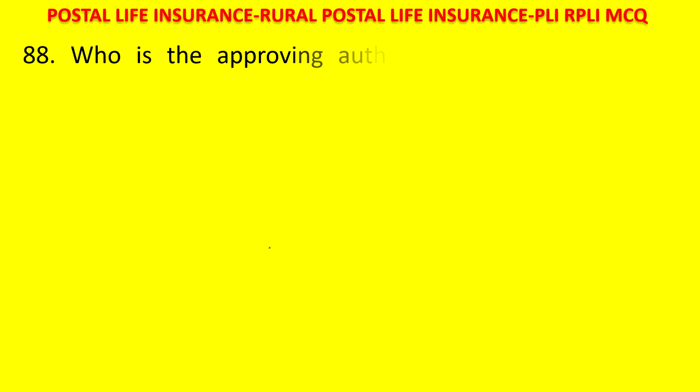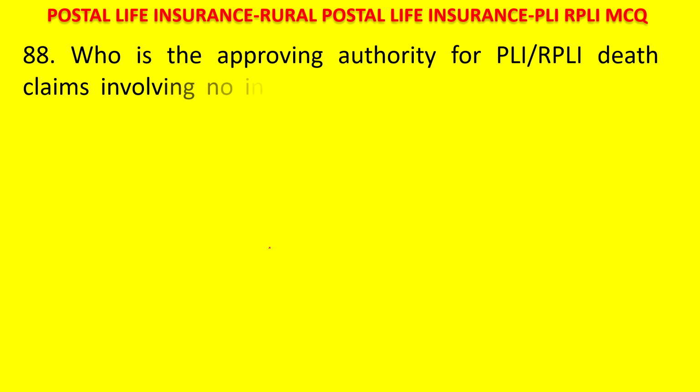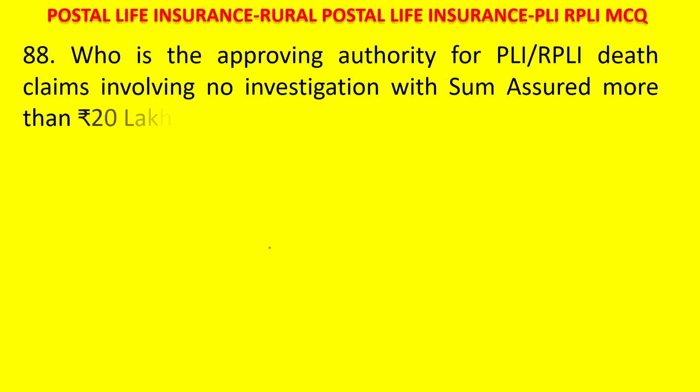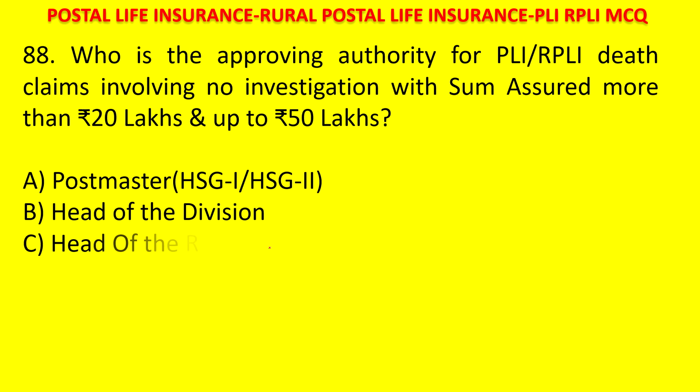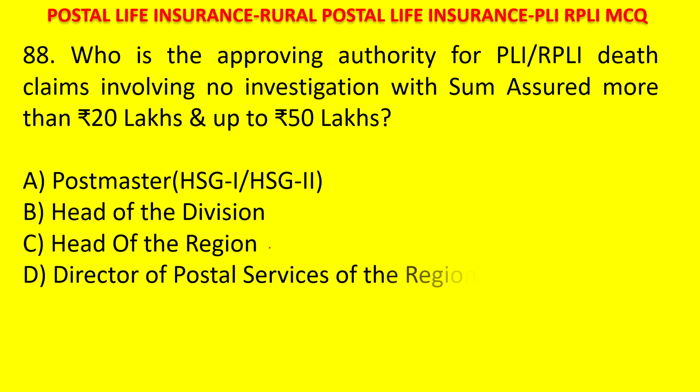Next question. Who is the approving authority for PLI RPLI death claims involving no investigation with a sum assured more than 20 lakhs and up to 50 lakhs? Postmaster HSG1 HSG2, Head of the Division, Head of the Region, Director of Postal Services of the region concerned. Your time starts now. Please post your answer in the comment section. The answer is Head of the Division. Whenever there is no involvement of investigation, from 20 lakhs to 50 lakhs, it will be settled by the Head of the Division.